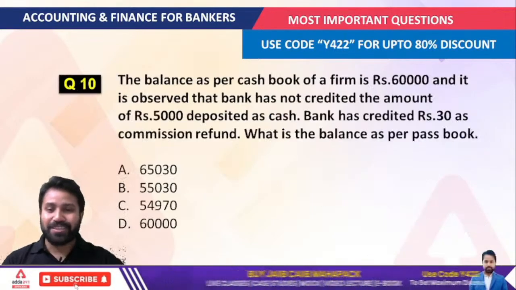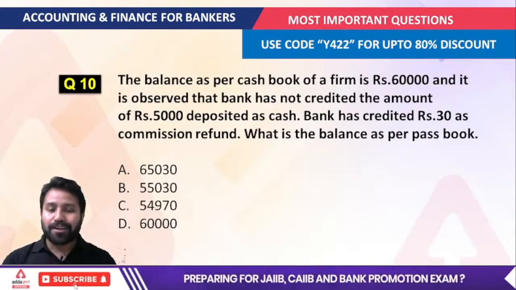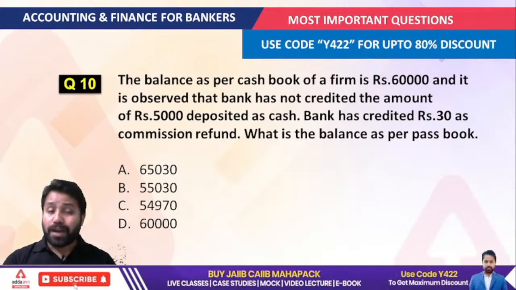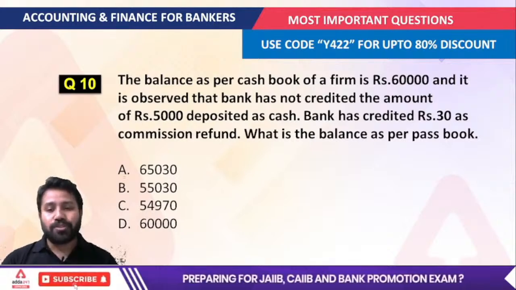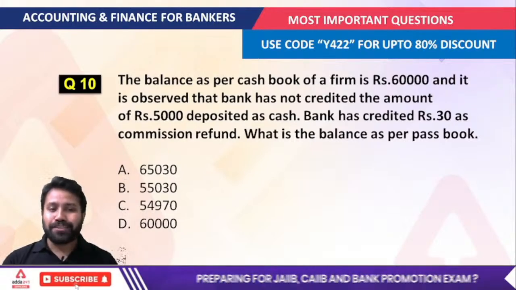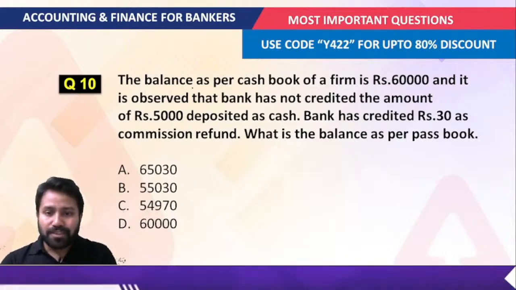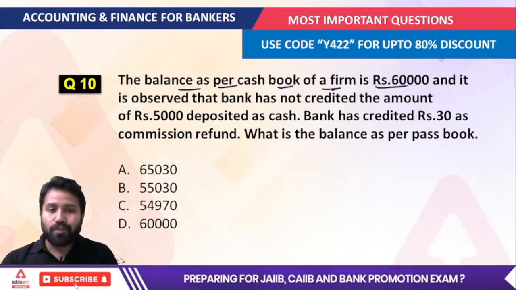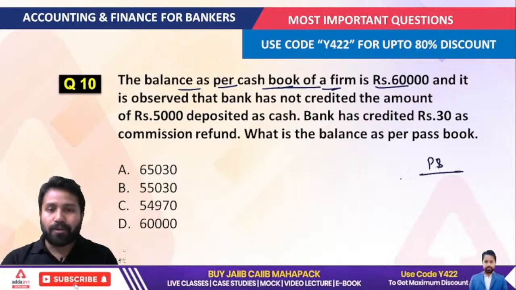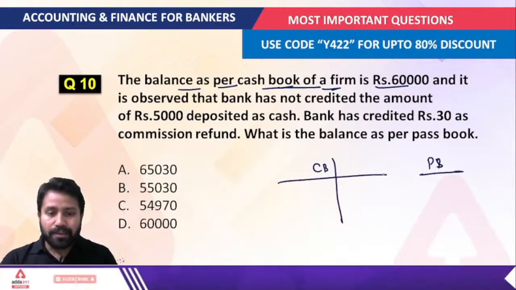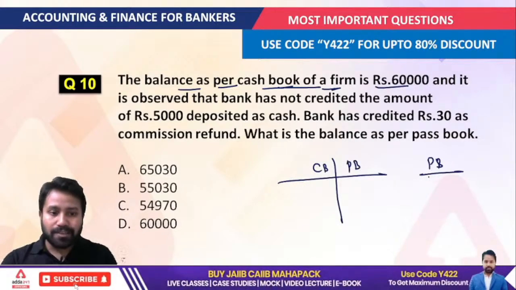Okay, next question. The balance as per the cash book of the firm is given, and it is observed that the bank has not credited the amount of 5,000 rupees that was deposited in cash. The bank has credited 30 rupees as commission refund. And we have to tell what the balance as per the passbook is. The very first thing you have to understand: if it is written like the debit balance as per the cash book of the firm is 60,000, then whenever the cash book balance is given, just write passbook here. After that, make the table here, cash book and passbook. Now, the balance as per the cash book given is 60,000 rupees.